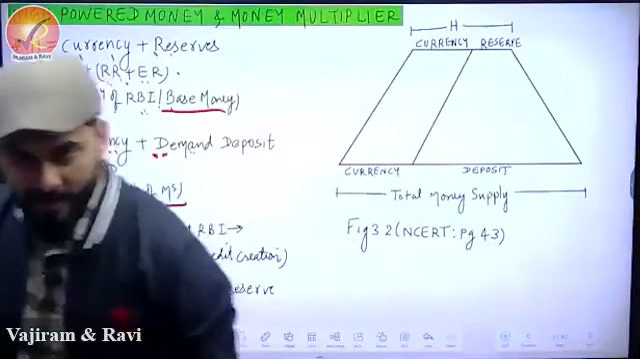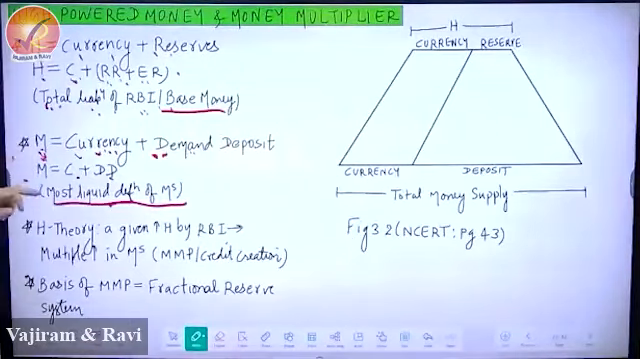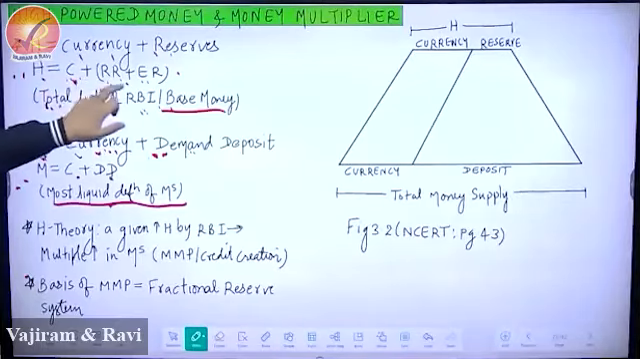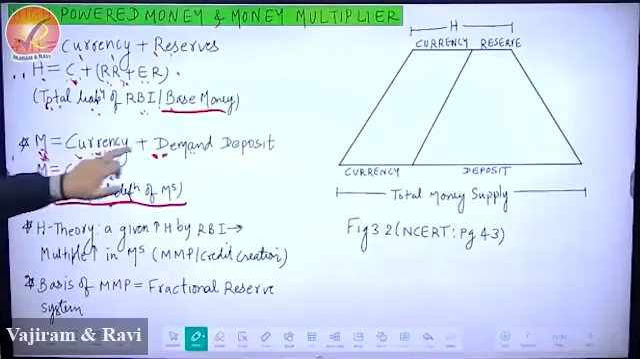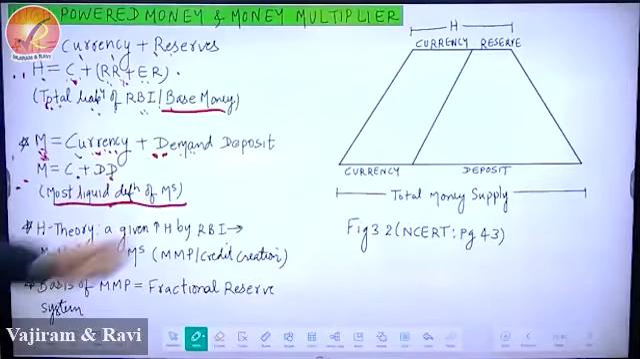Are you getting it? So two formulas you have to memorize. First, high powered money. What is high powered money? H is C, currency in people's hand, plus reserves. And what is money supply? This is the best definition of money supply: currency plus demand deposit. This is your NCERT, page number 43.